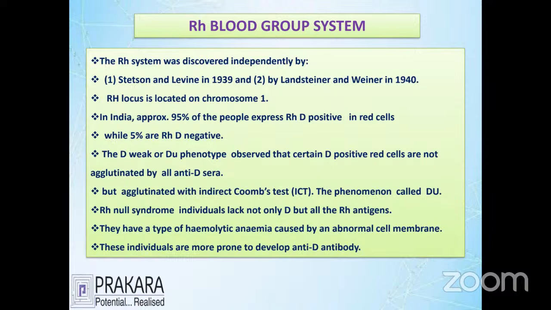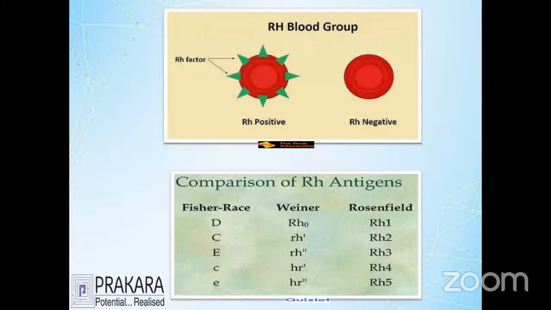One more important thing is about people who do not have the D antigenic characteristics; they are called RH null syndrome people. RH null syndrome people do not have the D genetic characteristics. In the absence of D characteristics, they are called RH null syndrome people. You can see here the RH blood group system, which is present on the RBC. I already told you RH is D.